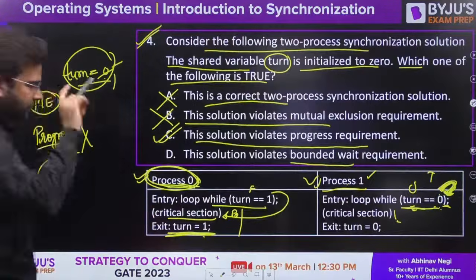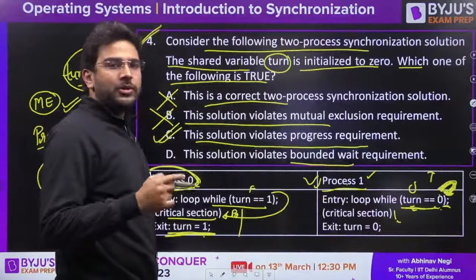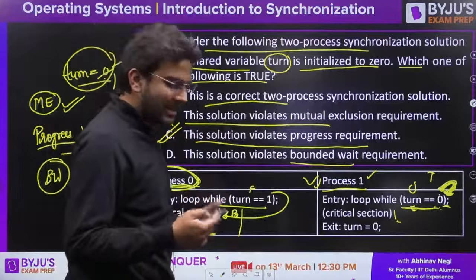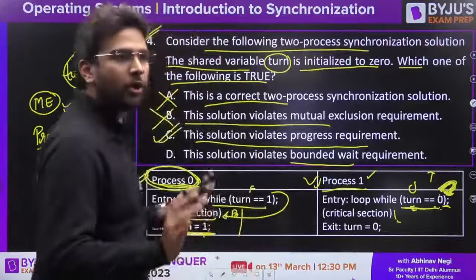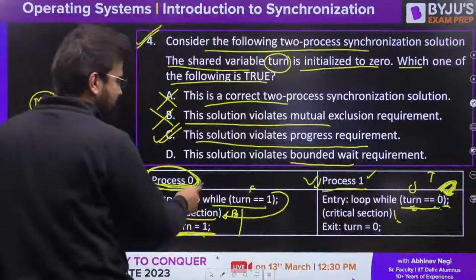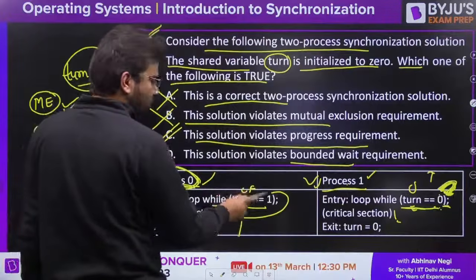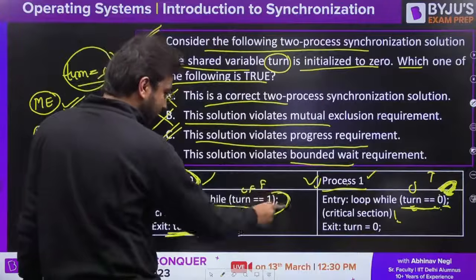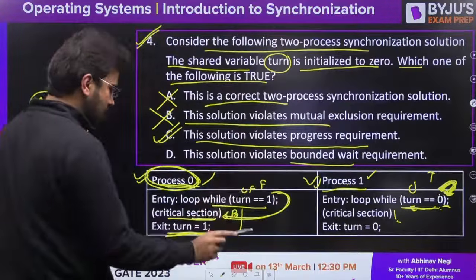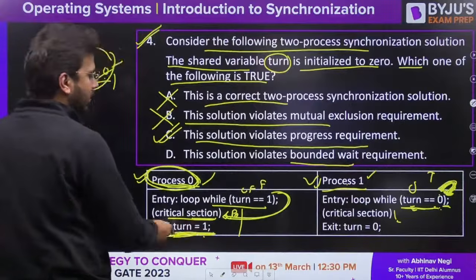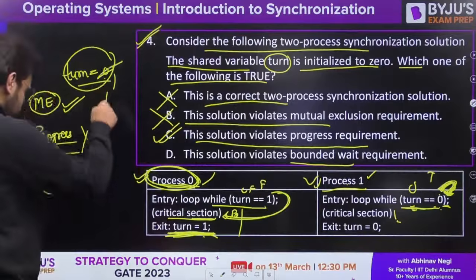Turn is equal to 0. Now carefully see this. In case of bounded waiting, we see whether there is a limit on the number of times a process can access the critical section or not. Let's find out. Let's say P0 starts first. 0 is equal to 1. This is false. P0 is there in the critical section. Now, let's assume that turn is equal to 1. So it is going to make it 1.